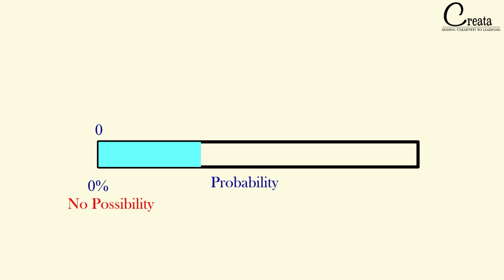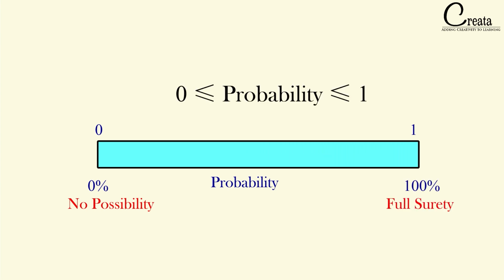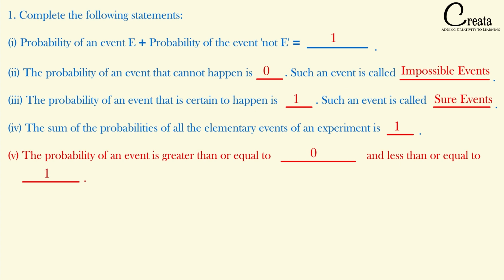We have seen the range is from 0 to 1, that is, probability can lie only between 0 and 1, that is 0% to 100%. So it will be 0 and 1.